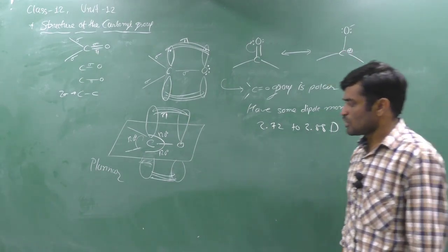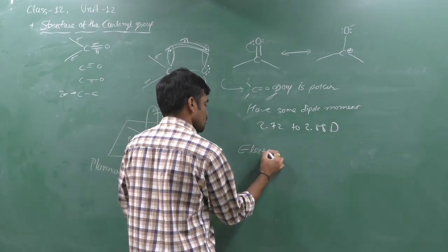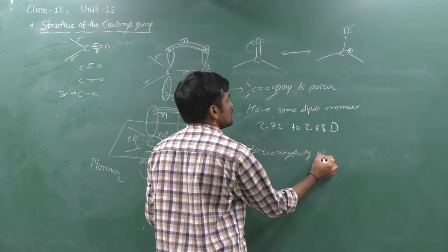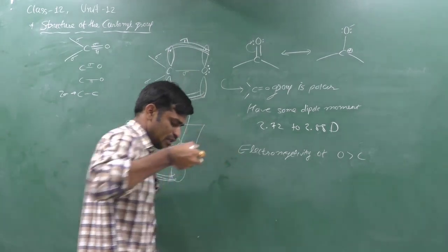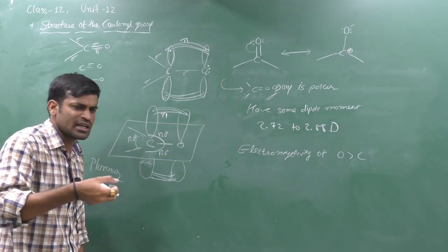Why this? Because the electronegativity of oxygen is more than carbon. Therefore, it withdraws the pi bonded electron from carbon.